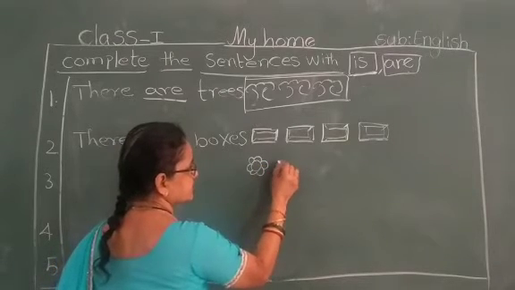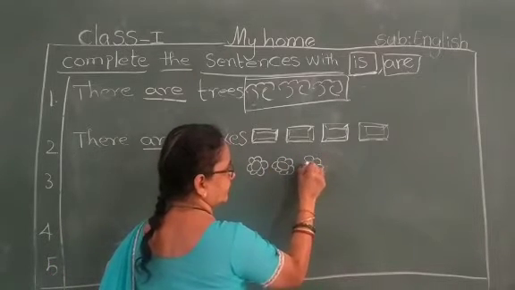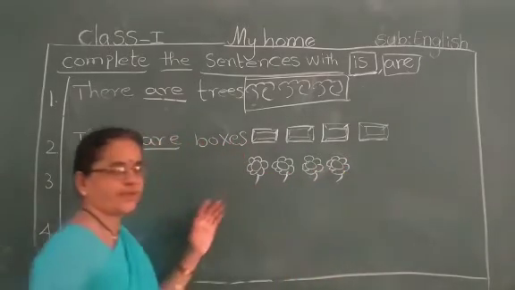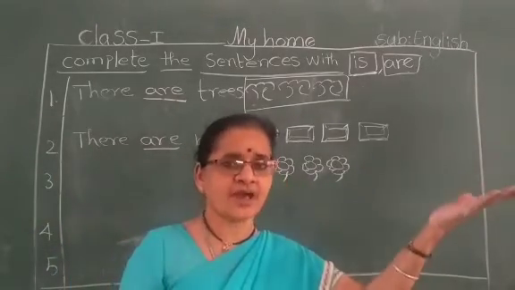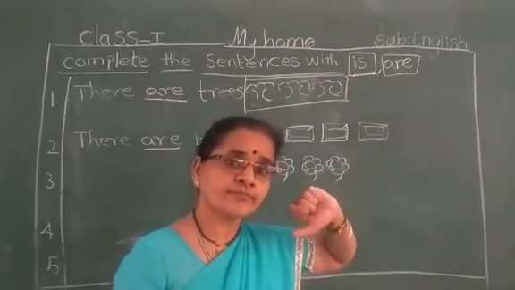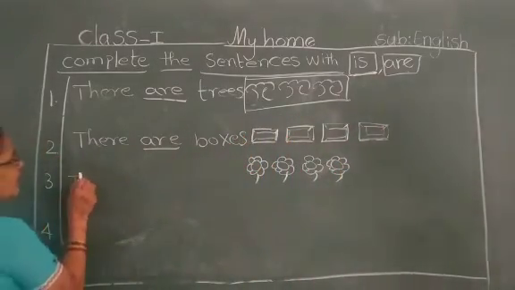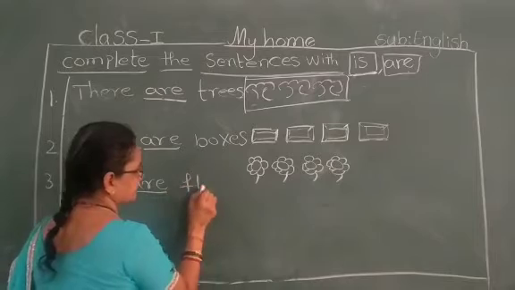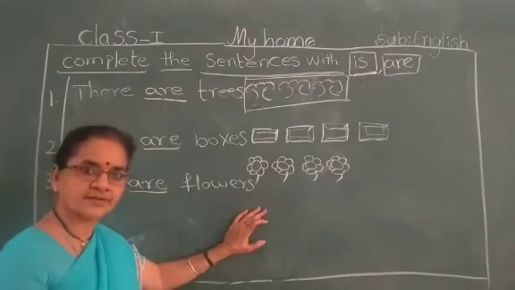So many flowers. Yes. Now see here. How many flowers? Only one. If one, then this is a flower. Here, so many flowers. So what do I have to use? Is or are? Yes, are. There are flowers. There are flowers. Correct? Yes.